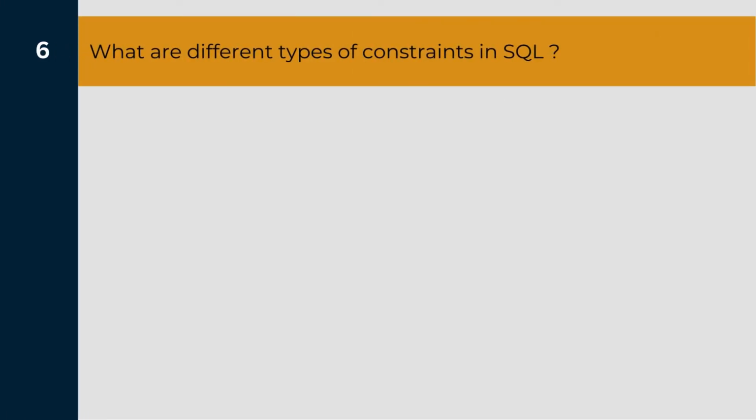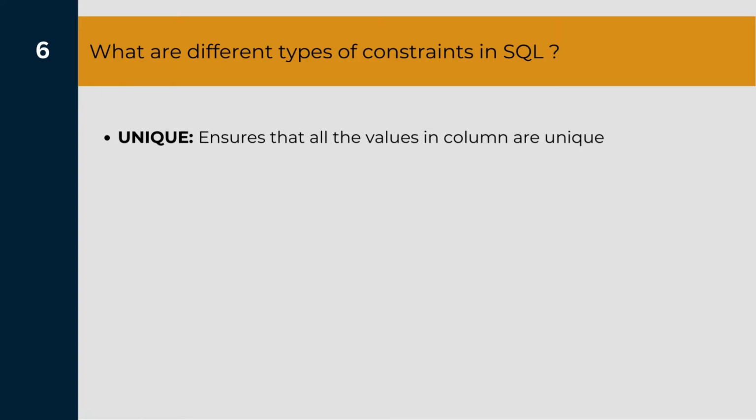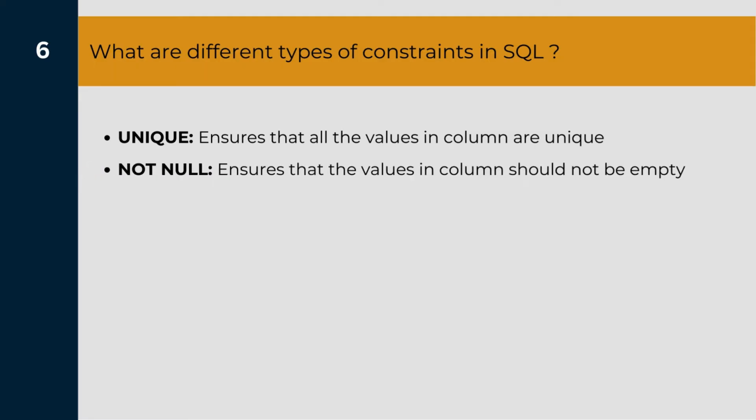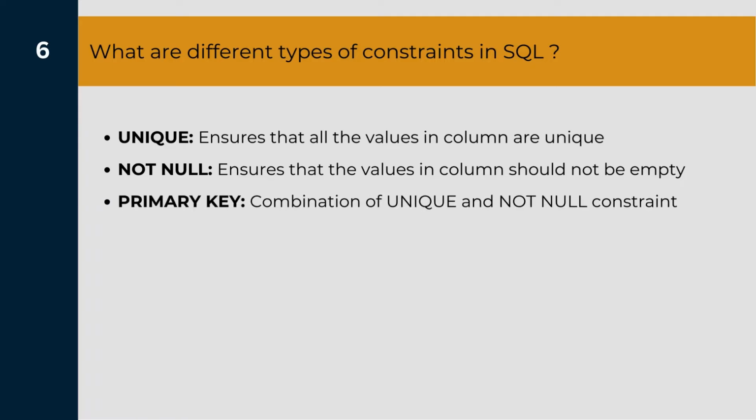Okay, so the next question is, what are the different types of constraints that we have in SQL? We have different types of constraints, but I have listed some of the most common types that we use. Starting with a unique constraint. A unique constraint ensures that all the values in the column are unique and hence non-repetitive in nature. Then we have not null constraint, which ensures that the values in the column should not be empty or a null value. Then we have a primary key constraint, which is nothing but the combination of unique and not null constraint, which we have already discussed in the previous question.